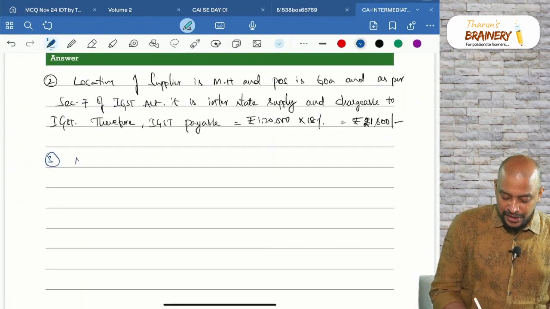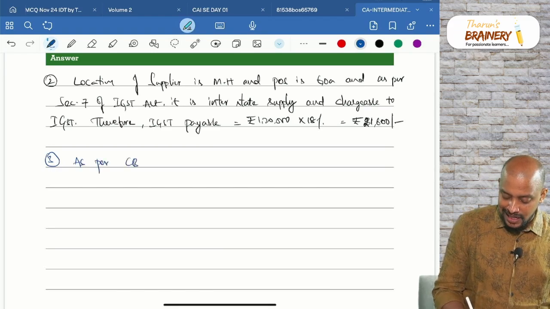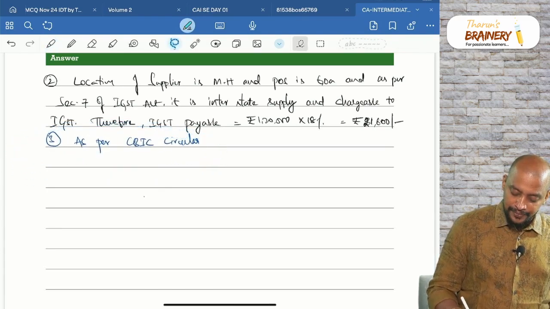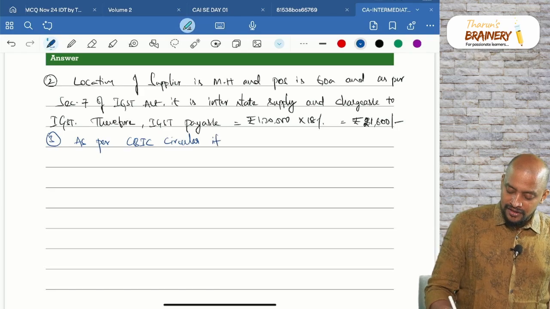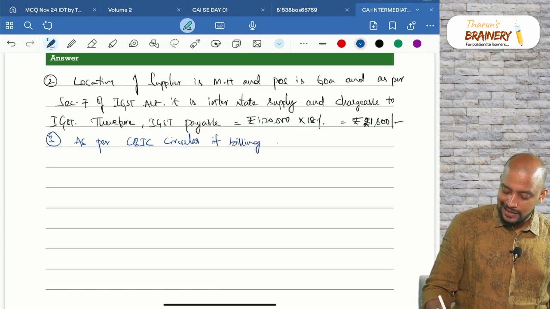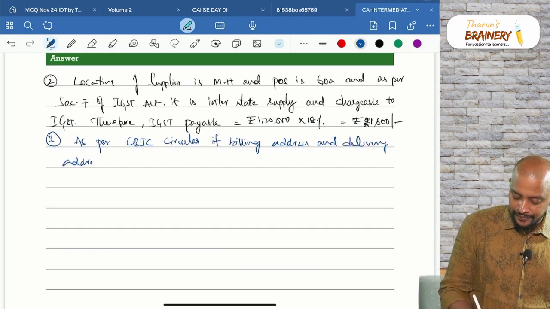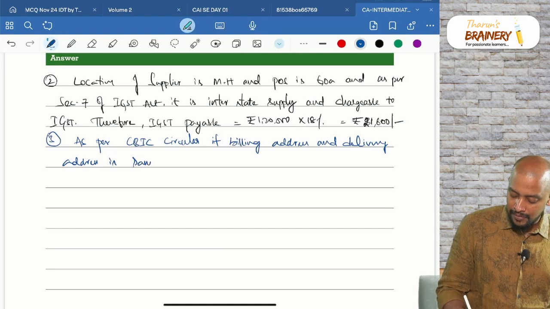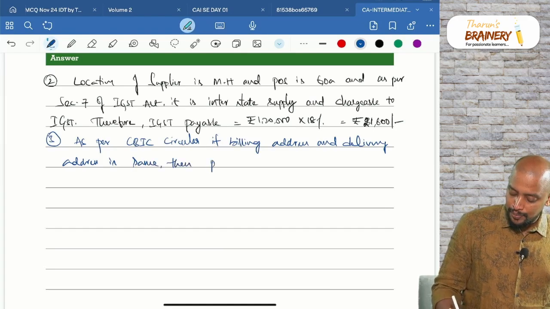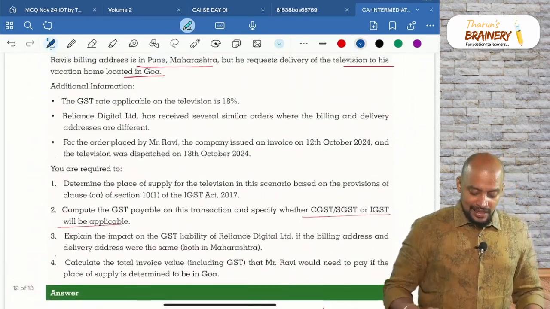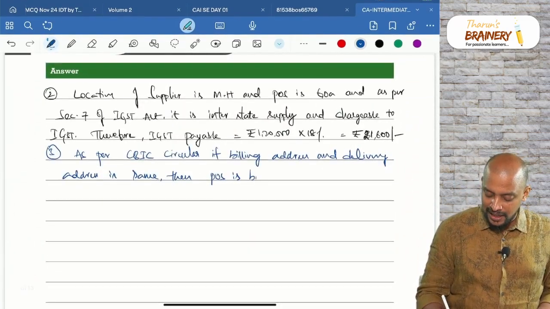As per CBIC circular, if billing address and delivery address is same, then POS is, so whatever address, only one address is there, billing address.